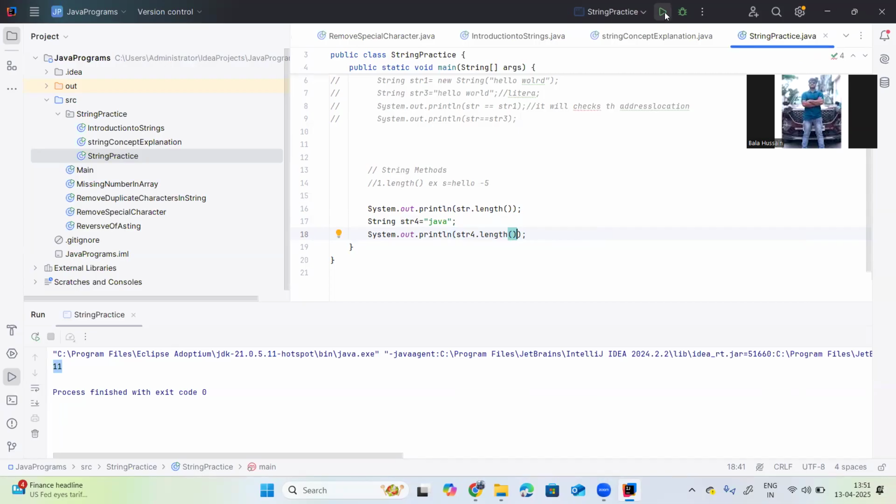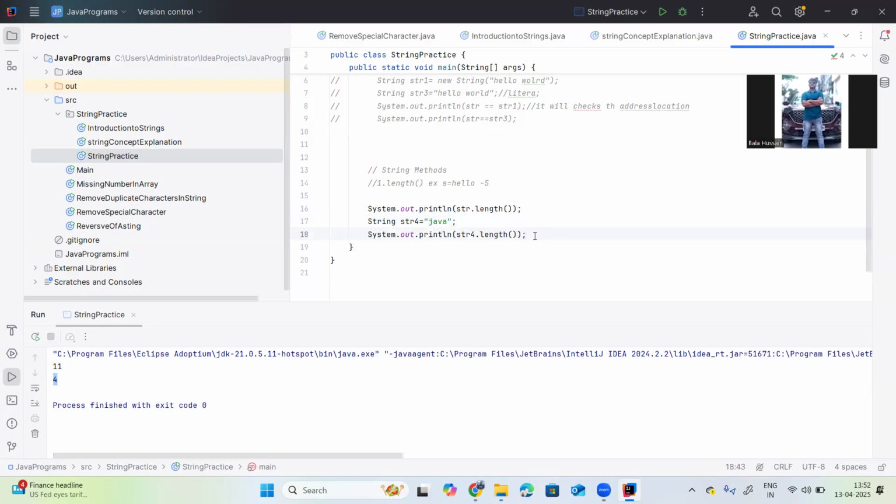Now I am executing here. It is 4. The count starts from 1. Now you got the point, right? So 1, 2, 3, 4. We have 4 characters, so it will return the length as 4.